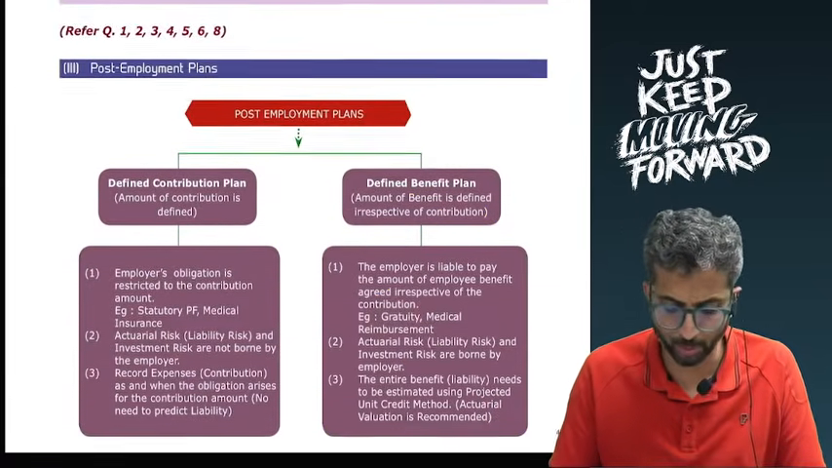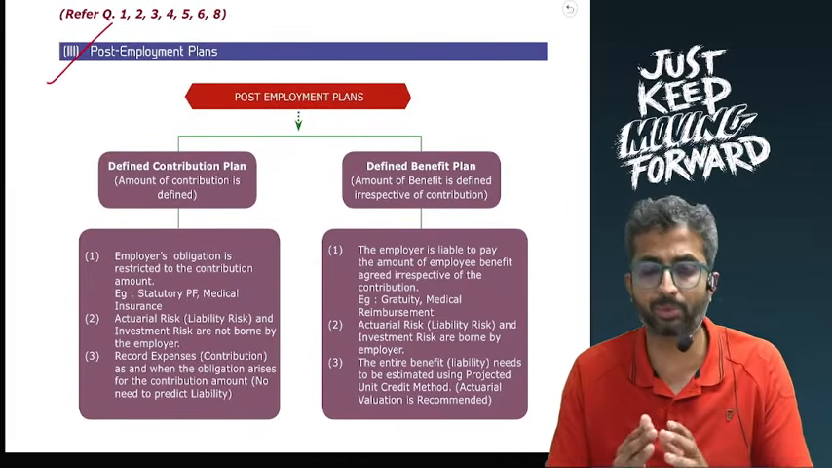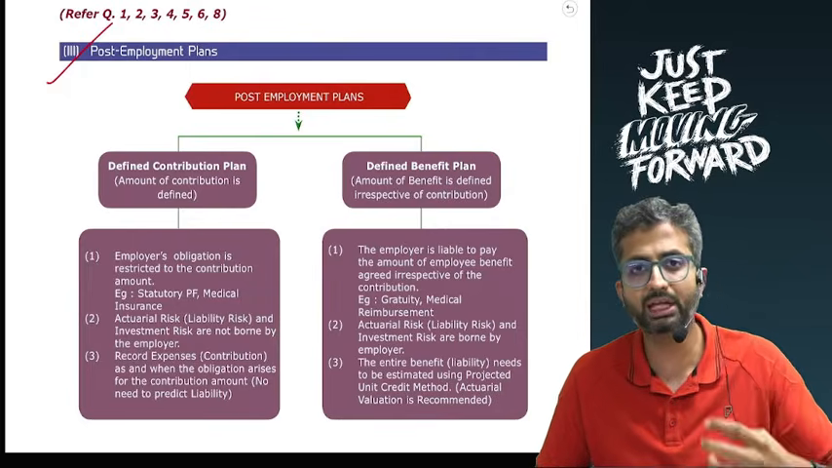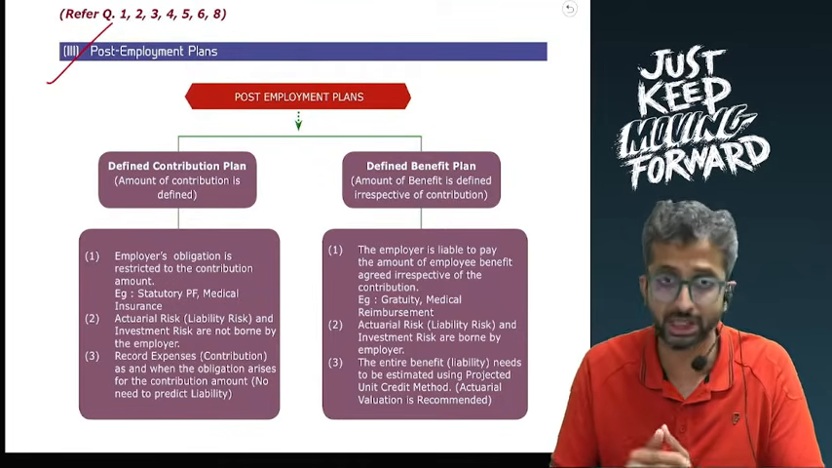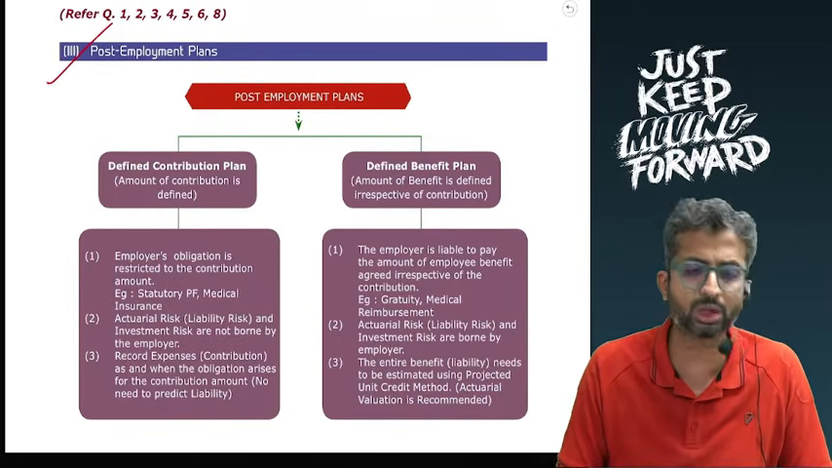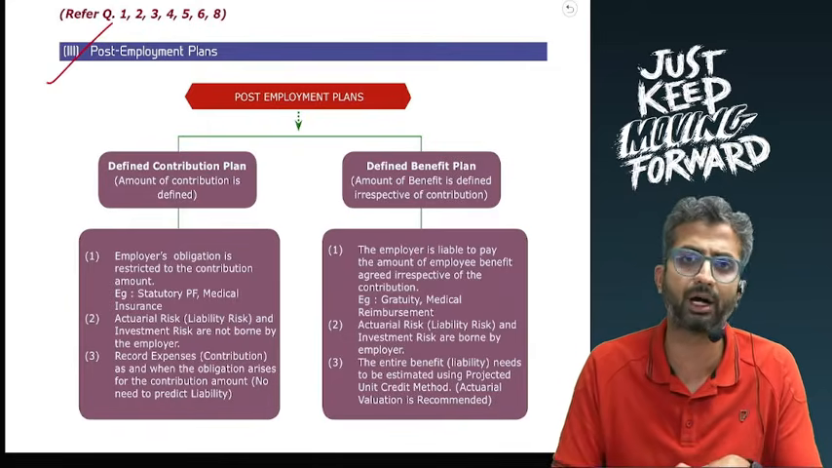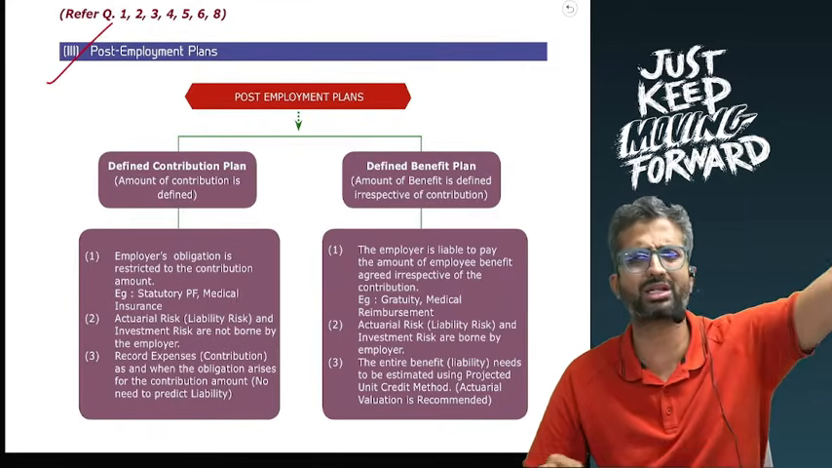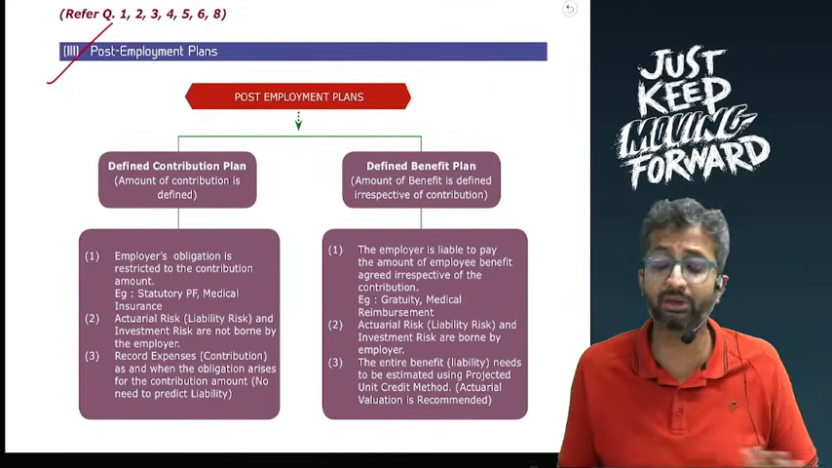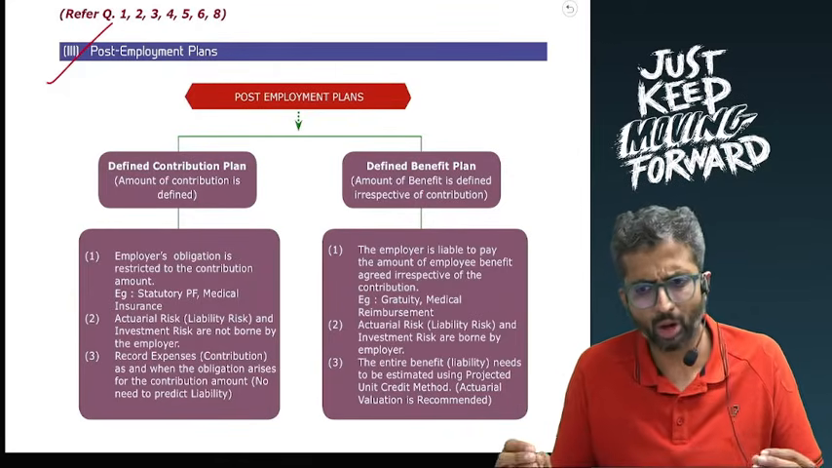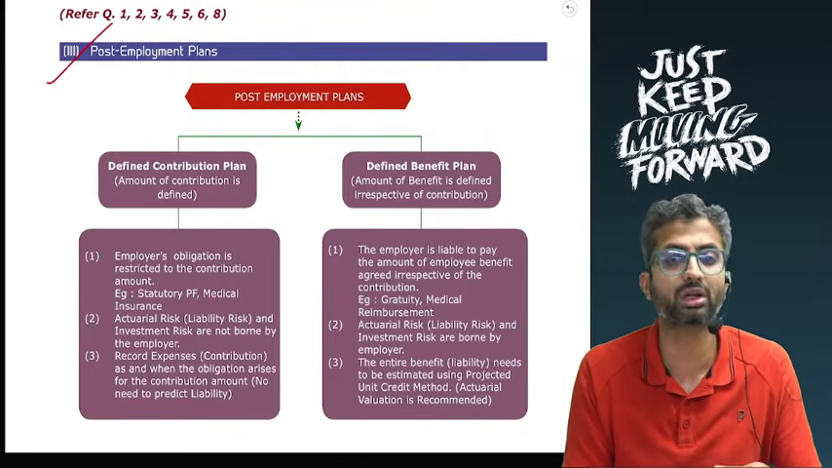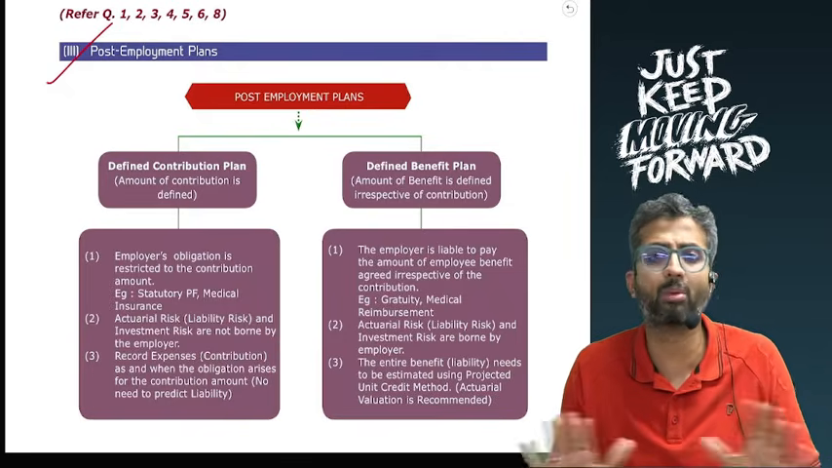Okay, next you go to post-employment plans. There are two types of plans. First, there is something called as a defined contribution plan, where the amount of contribution to be paid is defined. Like if I were to contribute money to the government's PF office or a group mediclaim plan, the amount of contribution is defined. Beyond that, the employer has no liability, in which case you will create a provision only to the extent of the contribution. You don't need to estimate the overall liability, because the actuarial risk, that is the risk of the liability, or investment risk, that is the risk of plan assets, is not on the employer, it is on someone else. So I don't really need to care what the plan assets or plan liabilities are. I will directly record an expense for the contribution amount. No separate complex calculations needed.